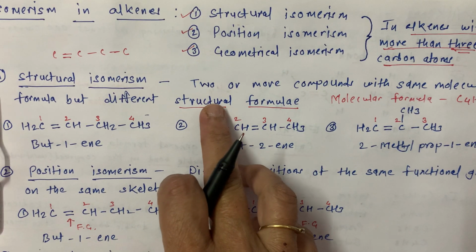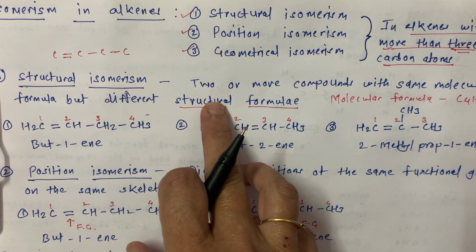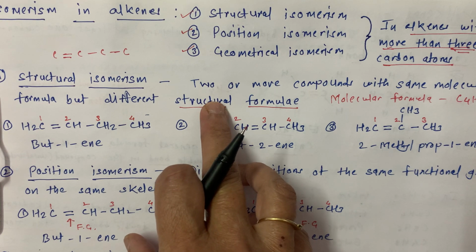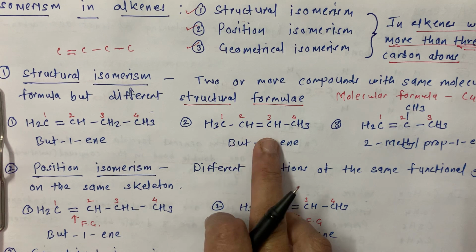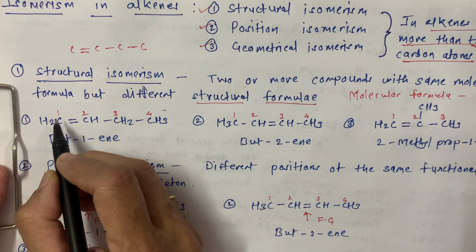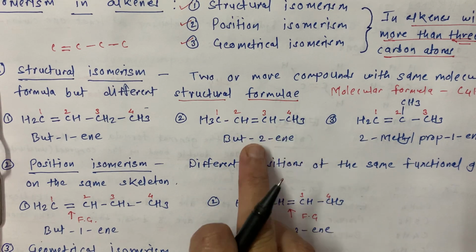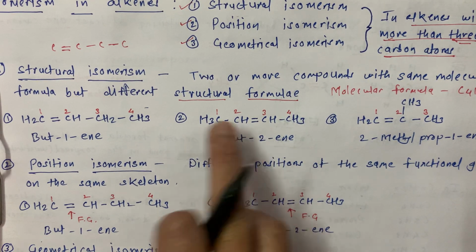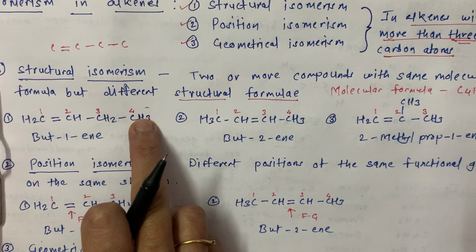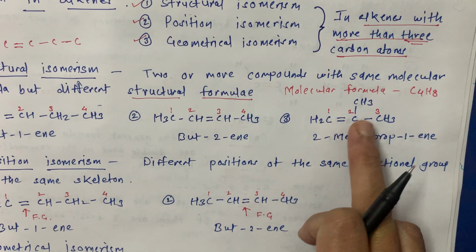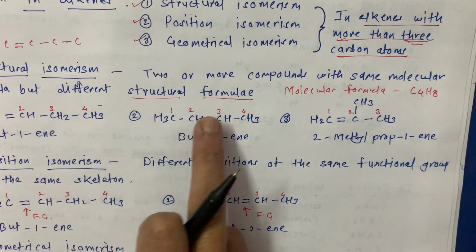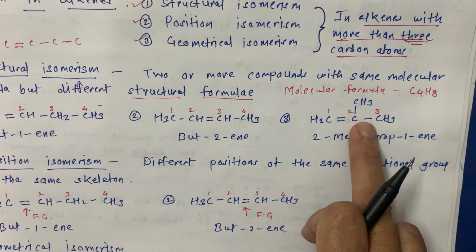Okay, we studied such type of isomerism in alkanes also. There is a straight chain and branch chain alkanes. Now here is one more type. See, here there is a double bond on the first carbon atom. If you draw this type of structure, then the double bond is on the second carbon. So both are different from each other. Then we can write a branch also. These are the straight chain, then this is the branch one.